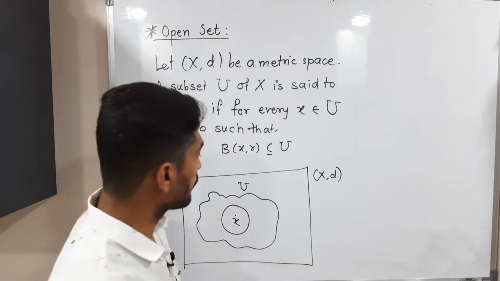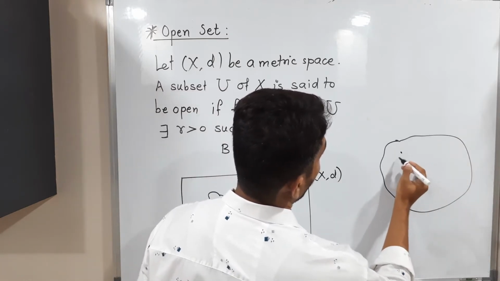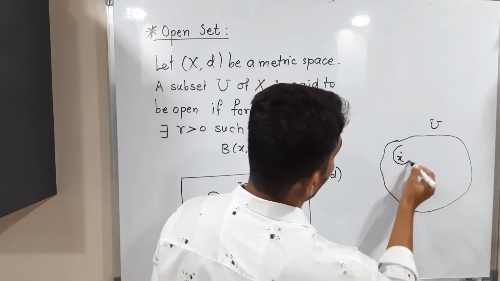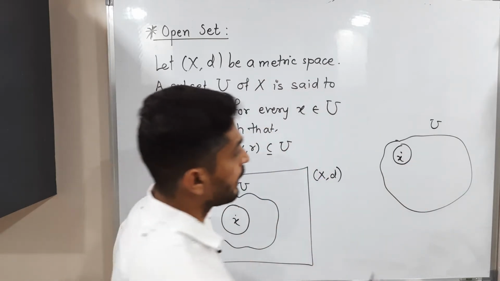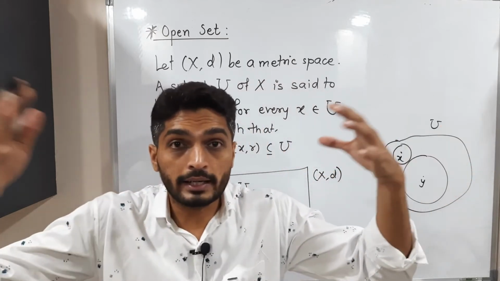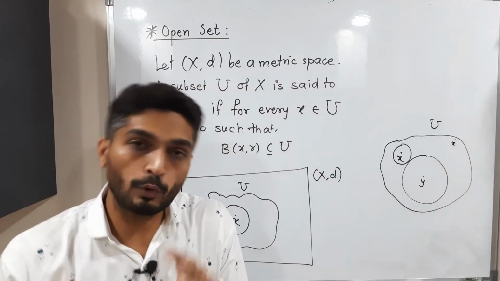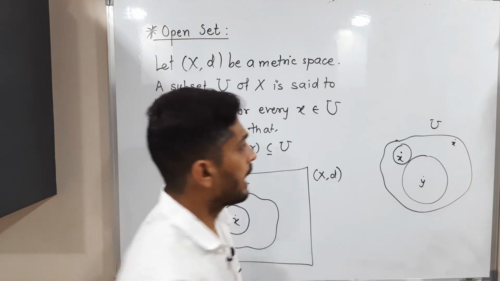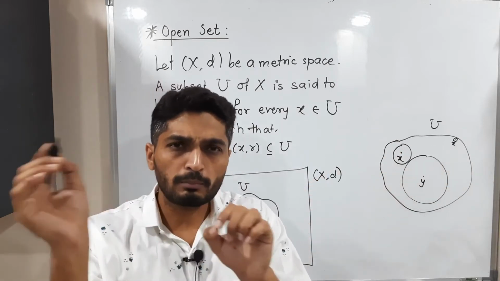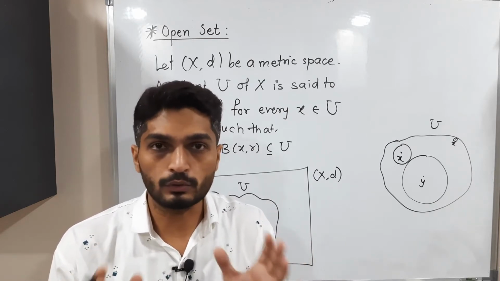Getting the point? Okay, I will explain one more time. Suppose this is set U. If you have this point x, then you can draw an open ball around it which will lie inside U. If you have x here or y here, you can draw a large ball which will lie entirely inside U. But if you have x very close to the boundary, no problem. We will take a very small radius and draw a ball around it. Is it visible to you? I'm drawing a ball with very small radius which is lying entirely inside set U, no problem. Then also you can declare it as an open ball.